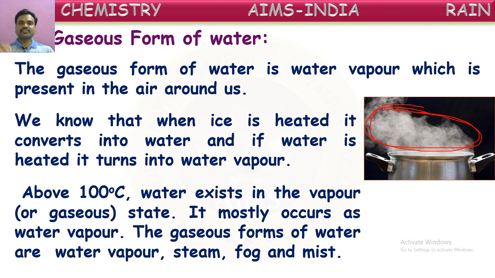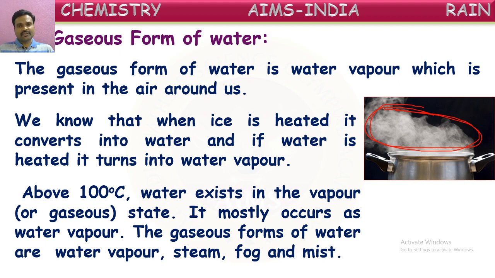Then the steam comes out. But water generally turns into gaseous state even at normal temperatures also. That we say as water vapor. Even fog and mist come under examples of gaseous forms of water. So they are the different forms of water.